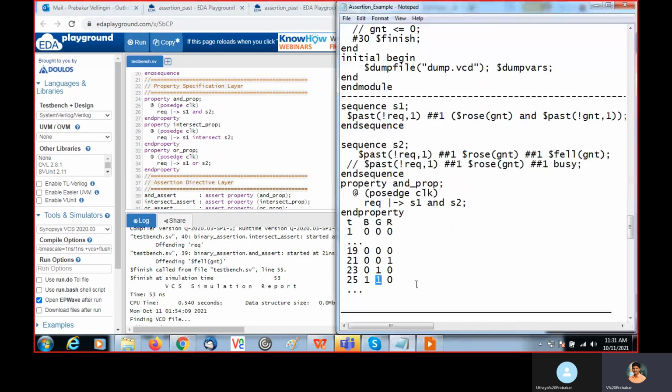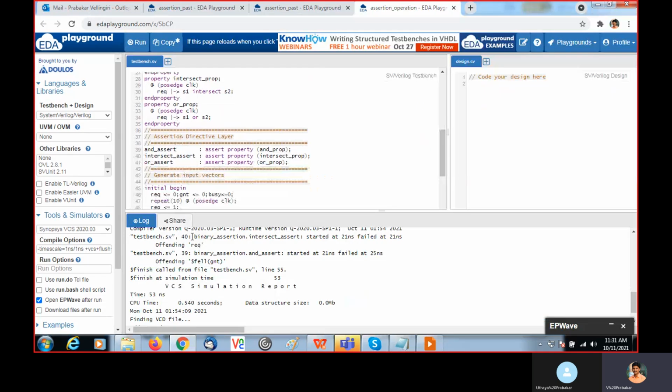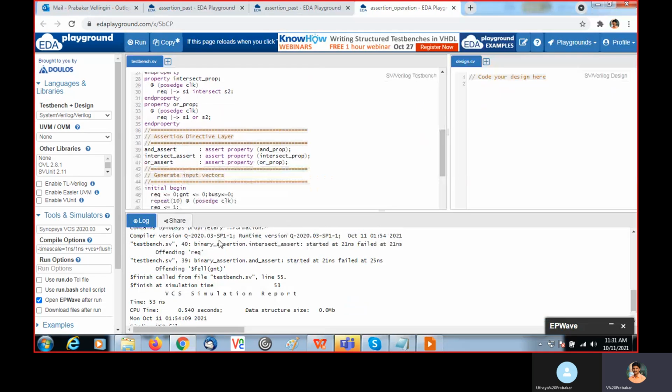So the timing also did not match. The other thing is sequence 2 failed, so automatically the intersect property also fails. The intersect property we mentioned in line number 40, so that also failed.